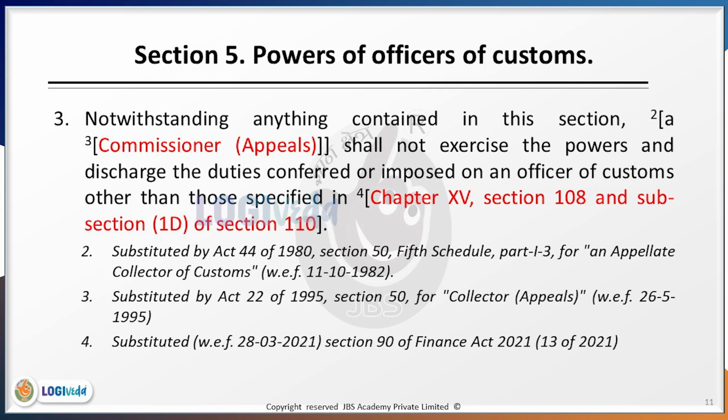Section 5.3 further reads as, notwithstanding anything contained in this section, a commissioner appeals shall not exercise the powers and discharge the duties conferred or imposed on an officer of customs other than those specified in chapter 15 and section 108 and subsections of section 110.